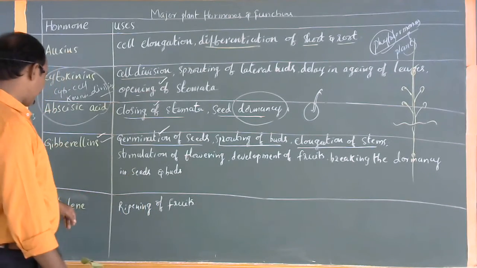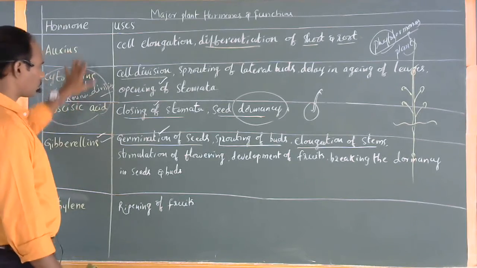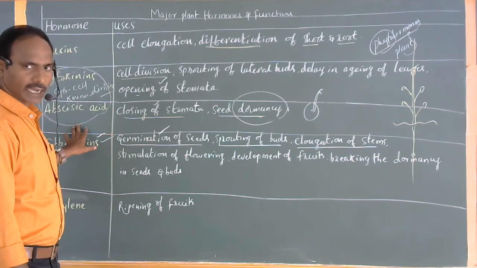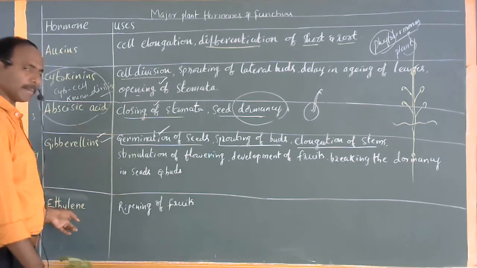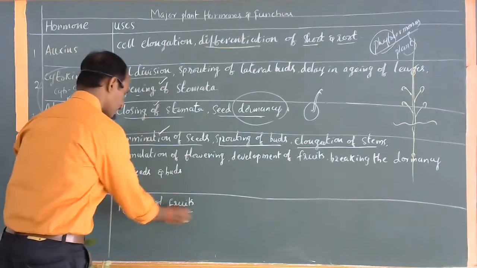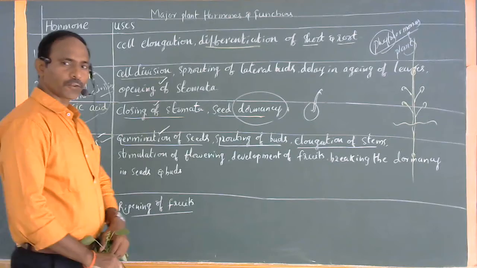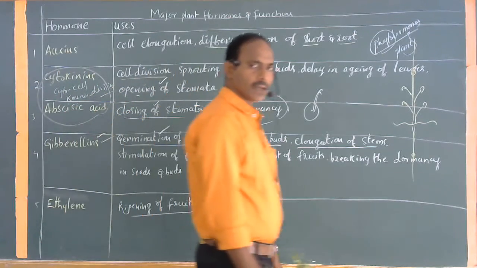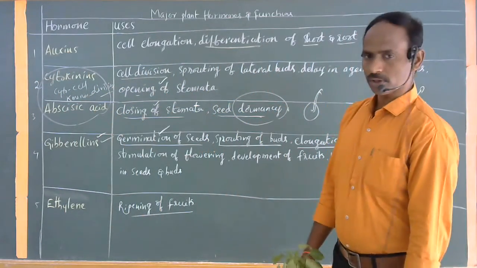Last one. These four are commonly hormones in liquid form, but this hormone, ethylene, is completely in gaseous form. It is useful for the ripening of fruits. When unripened fruits are present on the plant, the hormone ethylene is produced to ripen the fruits.